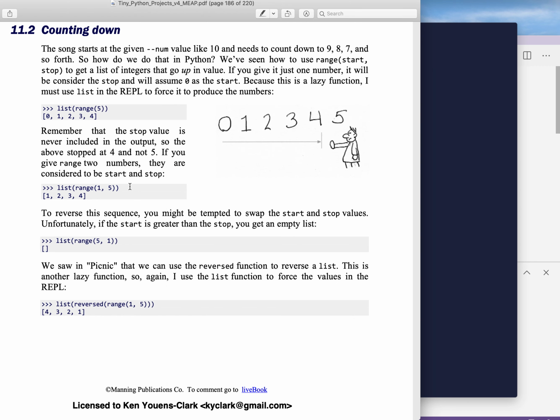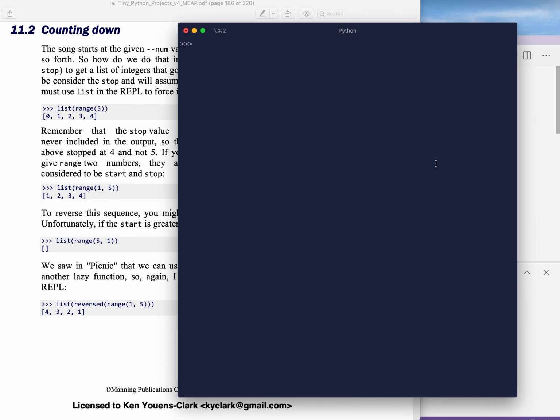The first thing we're going to have to figure out is how to count backwards in Python. I don't believe we've done this so far, so let's talk about a few different ways. Given some number, say we want to sing the first 4 verses, we know we can use a range. That's one way to produce a list of numbers. So let's see, how can we produce a list of numbers?